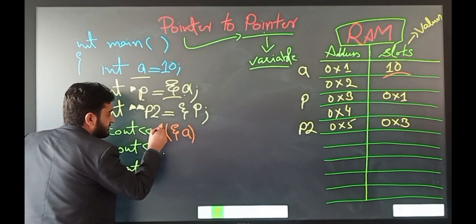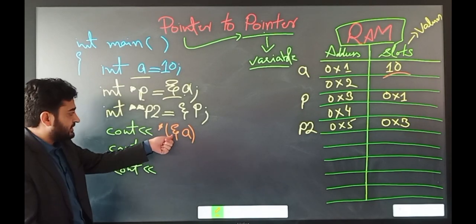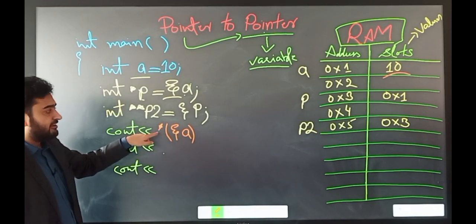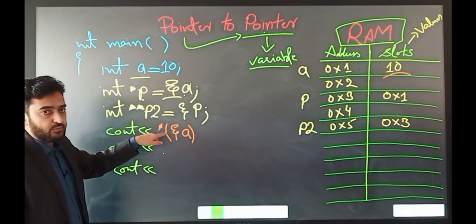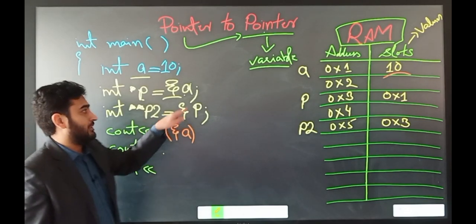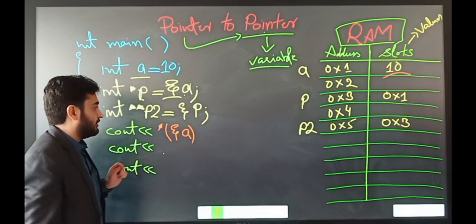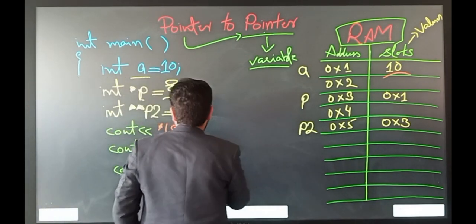So what we should do is put the dereference operator. This is the reference operator and this one is the dereference operator. By the dereference operator, we are actually interested to print out the value 10.